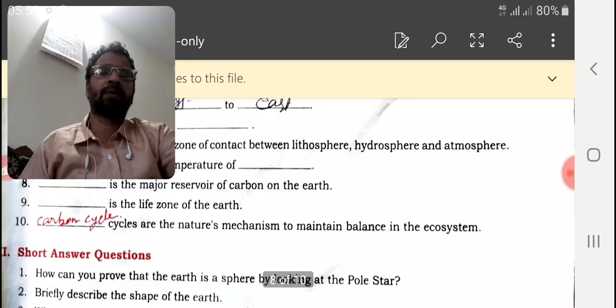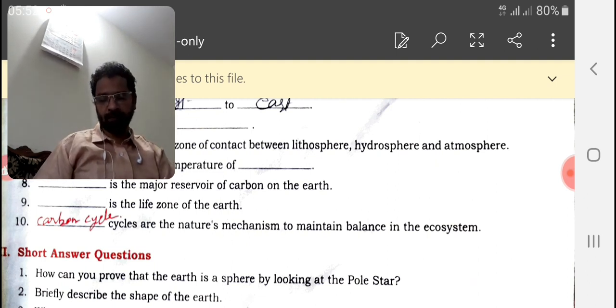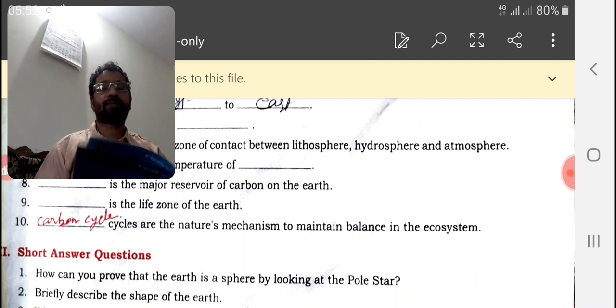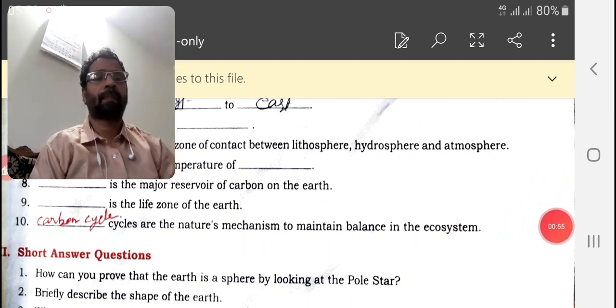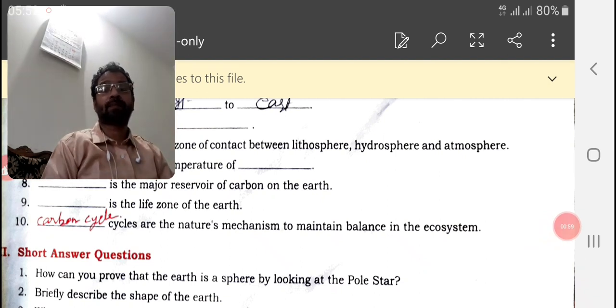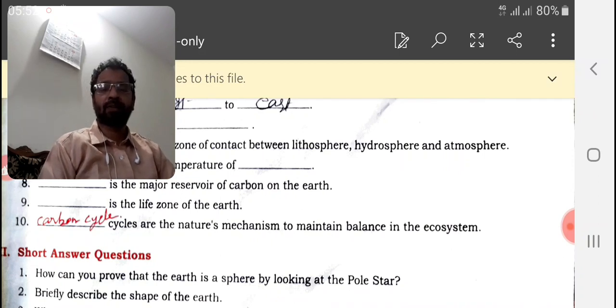Question number 1. How can you prove that the earth is a sphere by looking at the pole star? So, first answer. I'm just reading the answers. You have to follow it. You have to mark it.